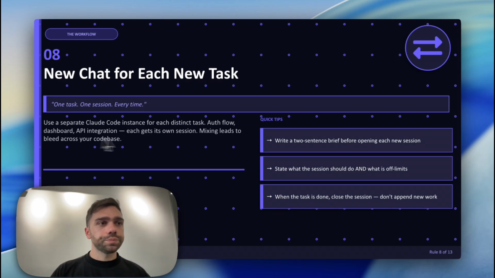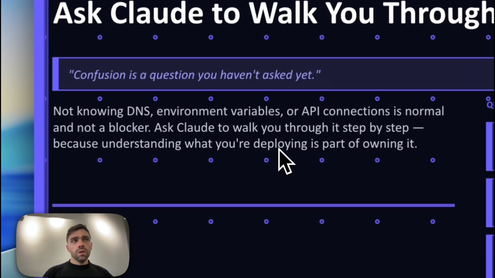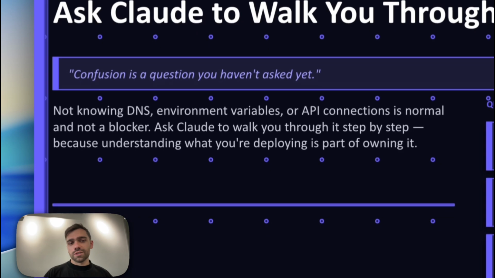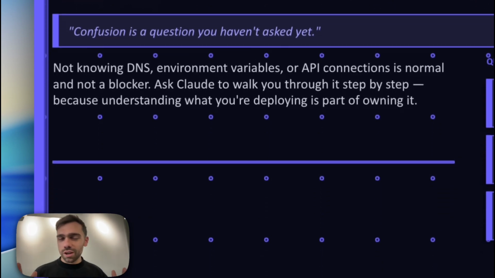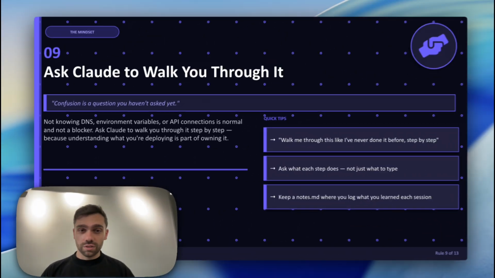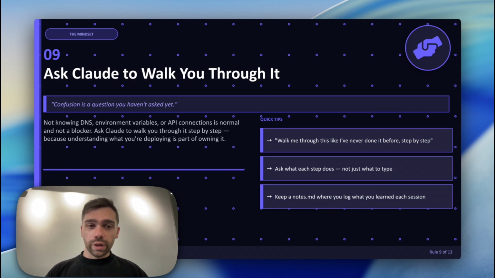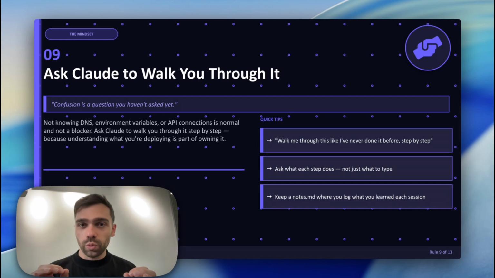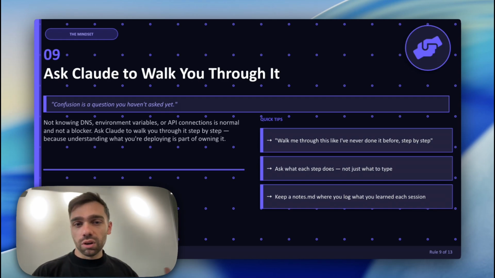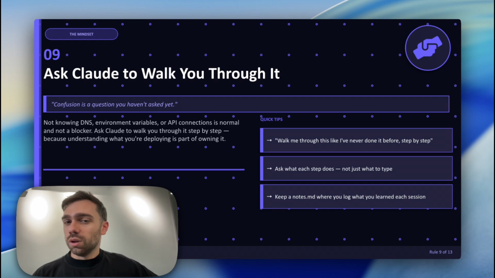Just FYI. Okay? Now, the 9th thing. This is something as someone who, I don't know things. When I started, I didn't know what DNS is. Seriously. I didn't know what API connections were. Like, where do I even go and grab one? I didn't know what environment variables were. I swear I didn't. And this isn't even long ago. This was a month ago that I started doing all of this stuff.